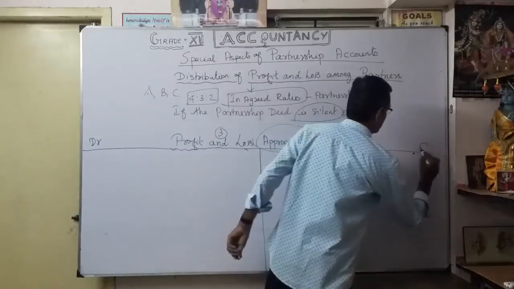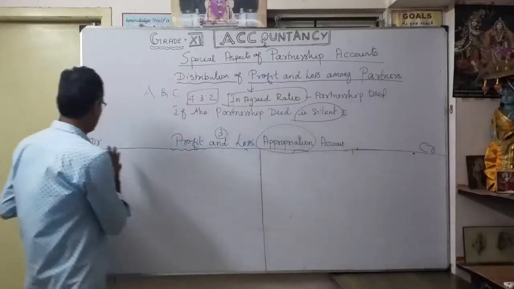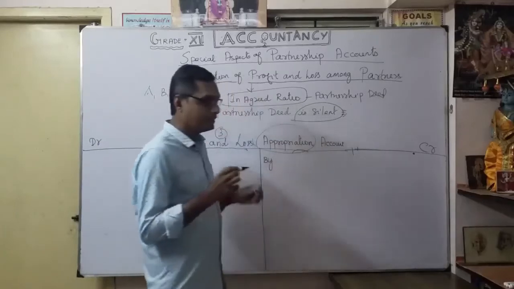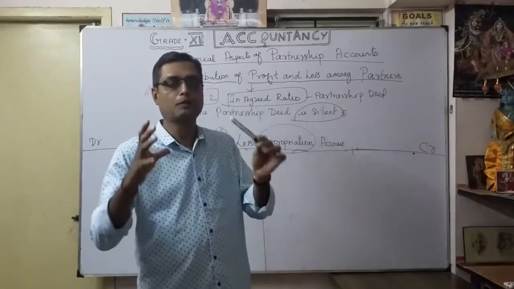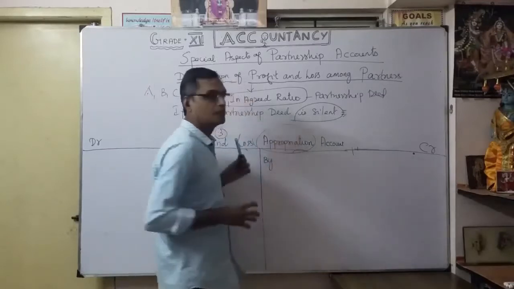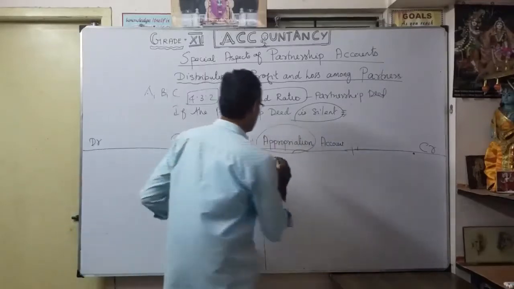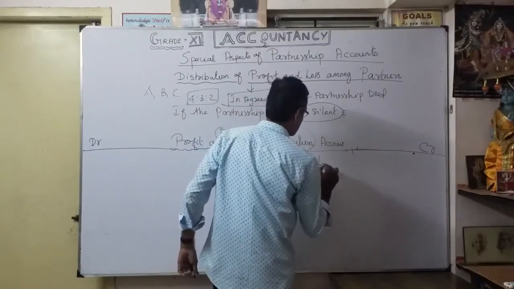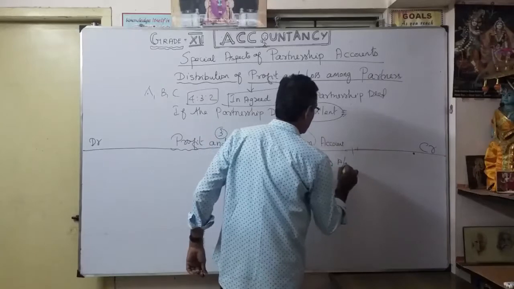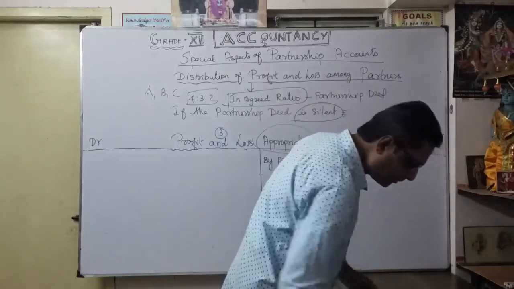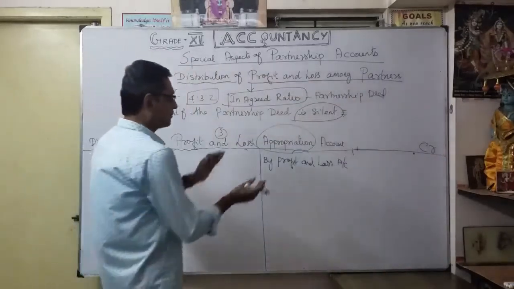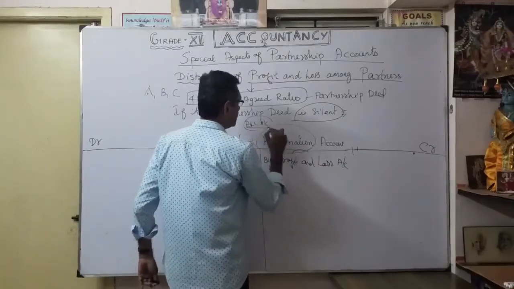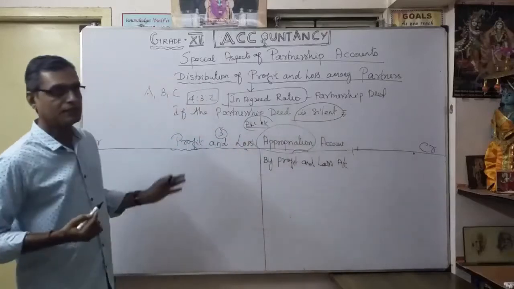As you know very well, there is a debit side and a credit side. So what will happen? First of all, whatever is the available profit from the profit and loss account, we are going to transfer here to the profit and loss appropriation account. That's what we write: by profit and loss. From the profit and loss account, we are going to transfer the profit that was already determined before.